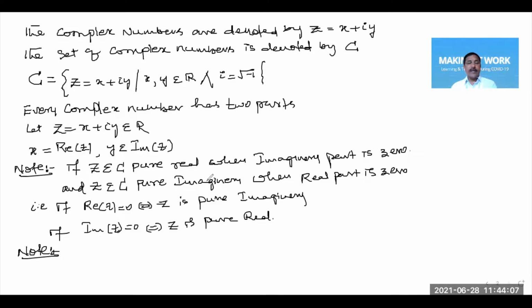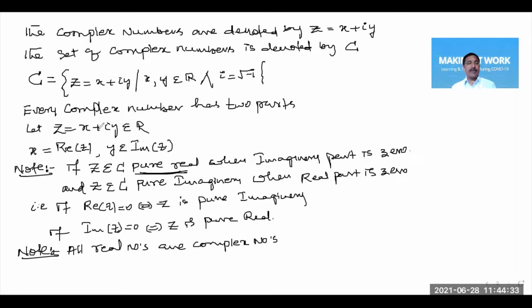When the imaginary part is 0, every complex number is what? A pure real number. That means all real numbers are complex numbers. By taking the imaginary part as 0, all real numbers can be expressed in the complex form x plus iy.